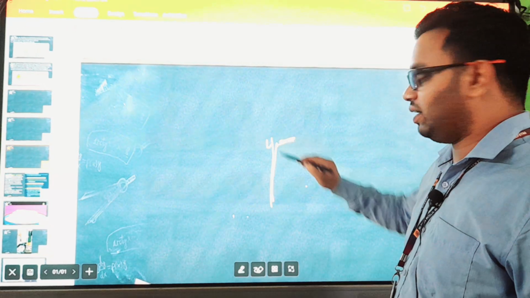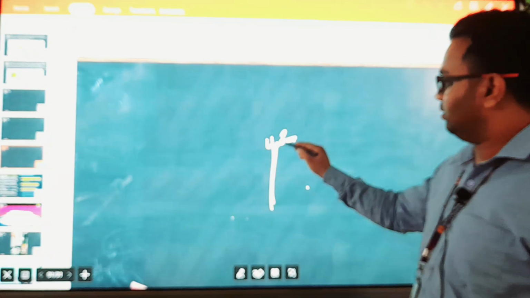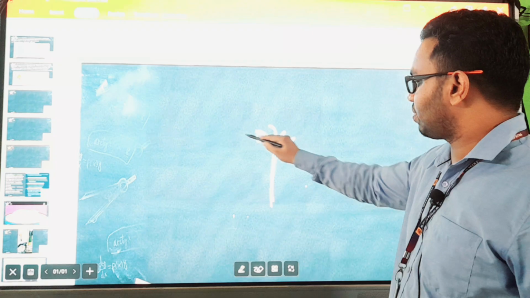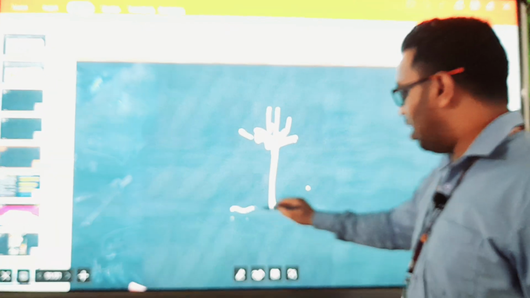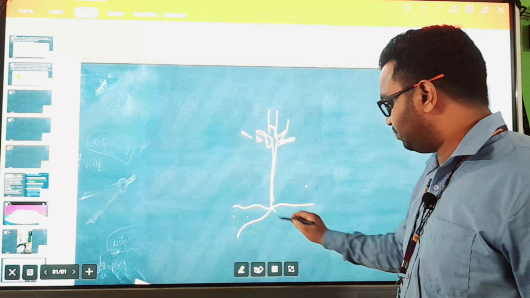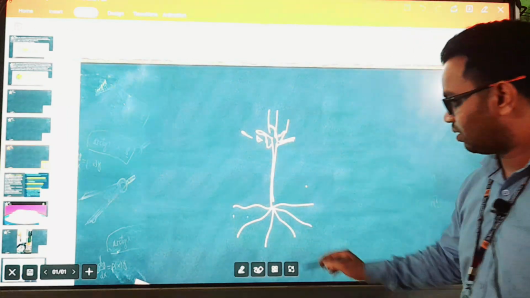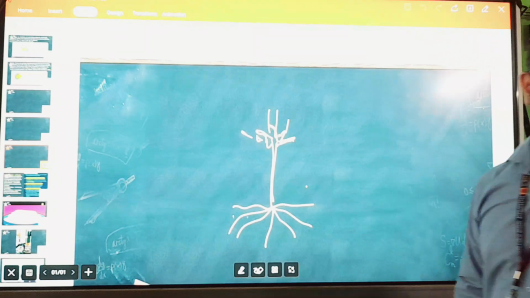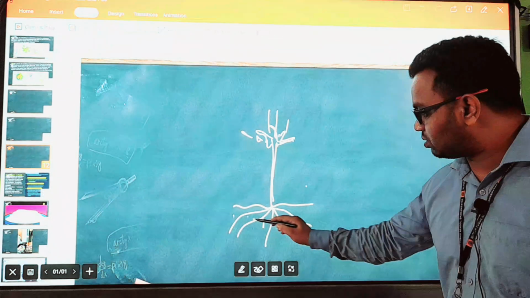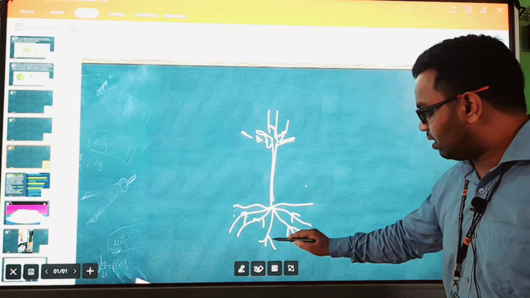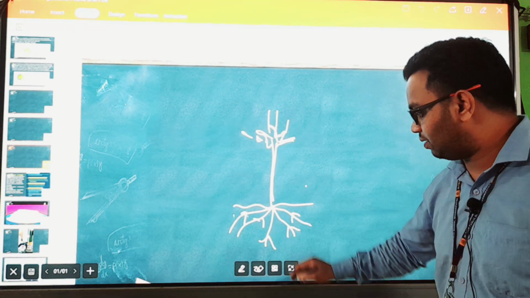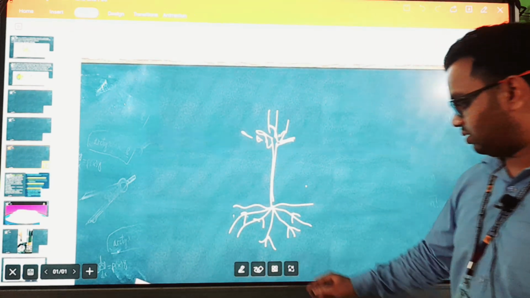And this plant is a legume, and underground we have the root. What we have? Roots. And here in the roots, where it is small, I'll change the color so that you can see it.